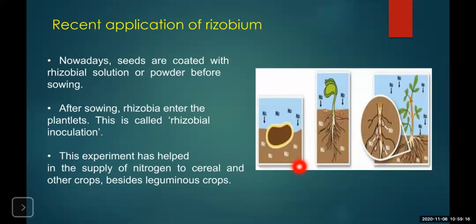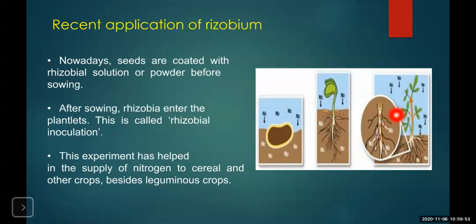When the seed starts growing and develops the plantlets, as the rhizobium are present around the seeds, immediately the root will develop the nodules, and hence the rhizobium will start its activity of converting atmospheric nitrogen into nitrates and nitrites that can be utilized by the plants, which leads to healthy and rapid growth of the crop plant.